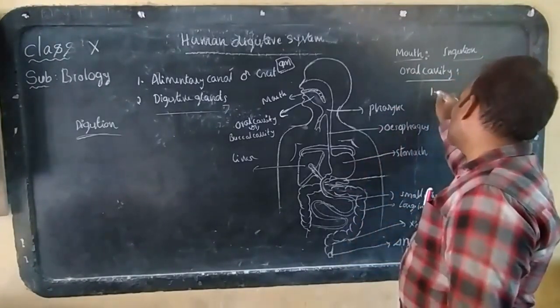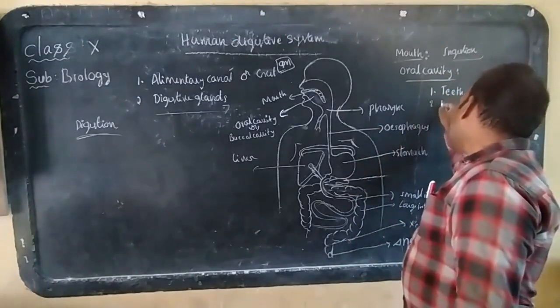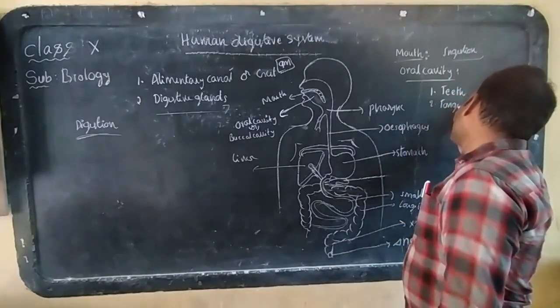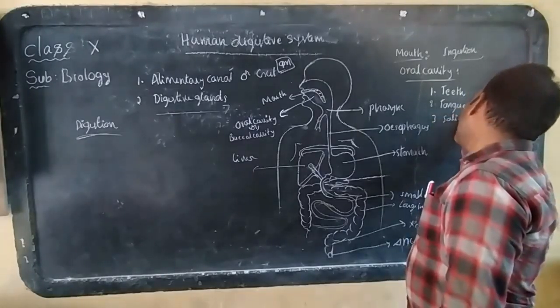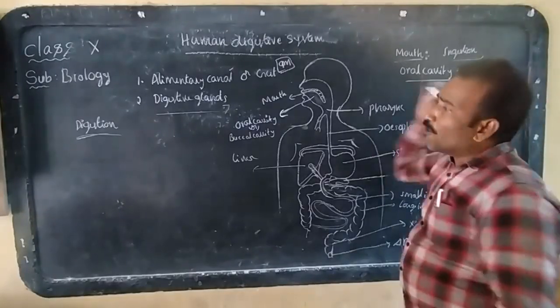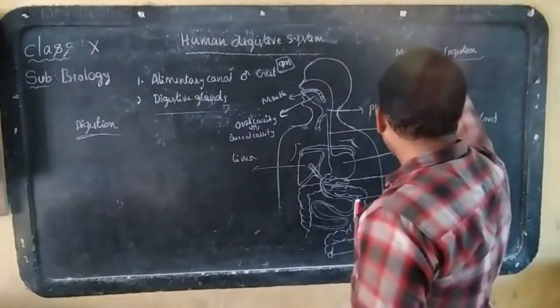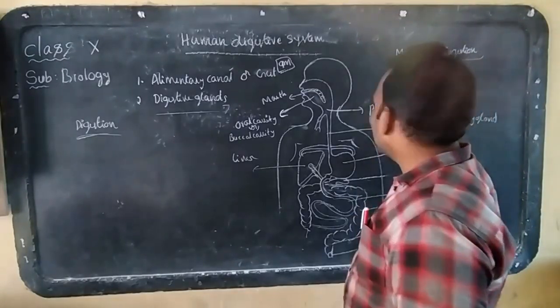What are the components of the oral cavity? There are three parts: teeth, tongue, and salivary glands.